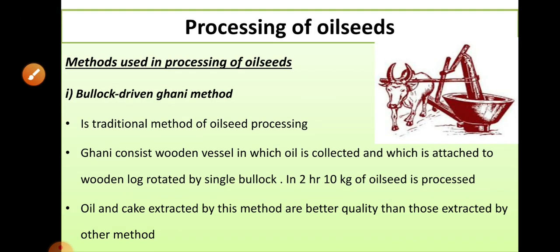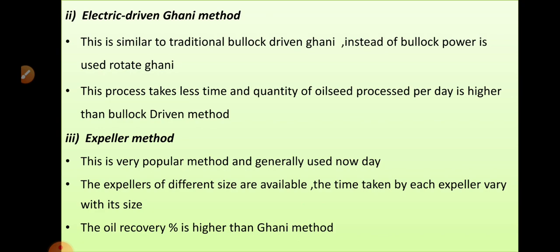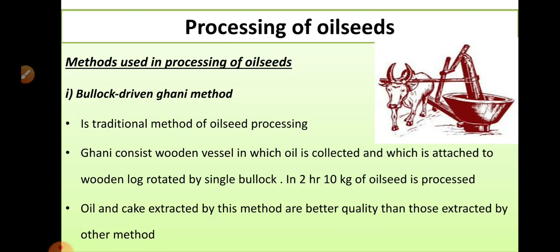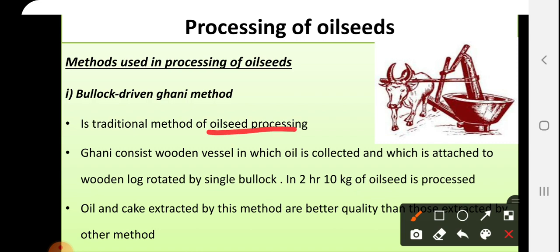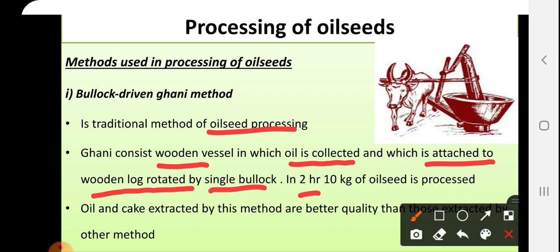Then processing of oilseeds. For oilseed processing, we have various methods like bullock driven ghani method, electric driven ghani method, expeller method and solvent extraction method. We'll begin with the bullock driven ghani method. In the traditional method of oilseed processing, the ghani consists of a wooden vessel in which oil is collected, attached to a long wooden pole rotated by a single bullock. In 2 hours, about 10 kg of oilseeds is processed in a structure like this one.